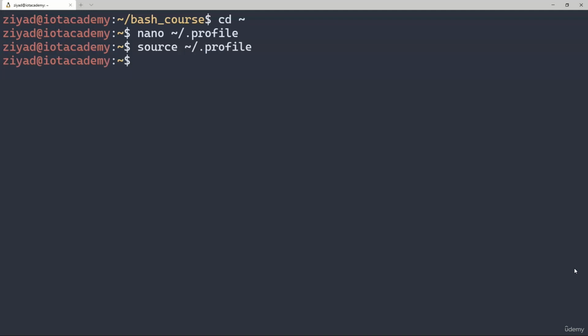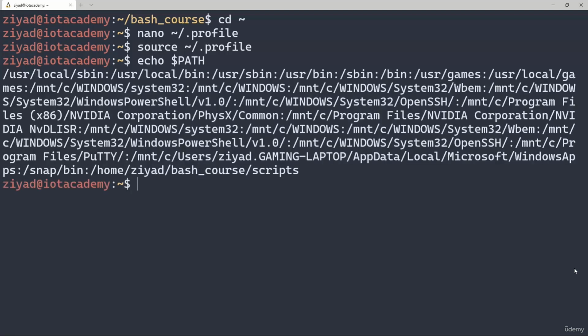Now if we take a look at our path again, using echo $PATH, we can see that our path has been successfully updated to include our scripts folder. Great. Now because our first script is in our scripts folder, we can now run it from anywhere on our system. For example, we're currently in our home directory, but if we just type our first script, we can see that it runs perfectly. Awesome.